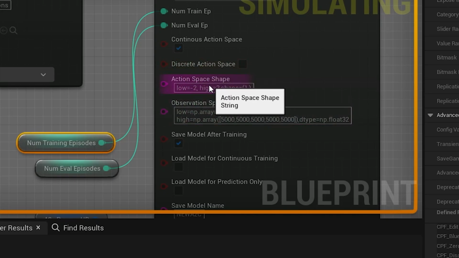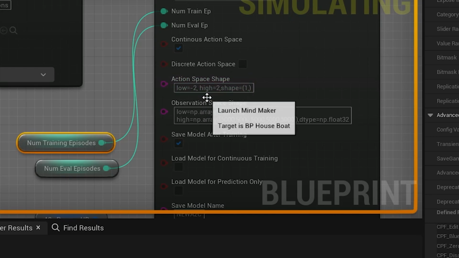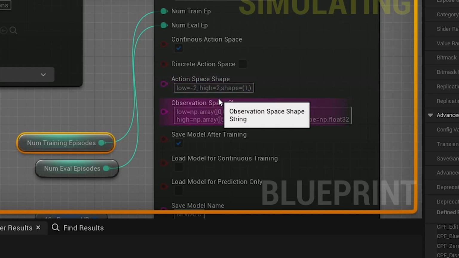The next thing we need is an action space. That is how the algorithm actually makes adjustments to the boat. In this case, it's the values that the rudder can take to steer it right or left, with left being -2 and right being +2.